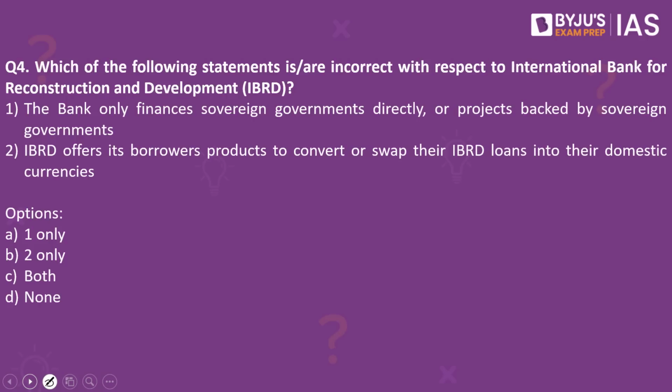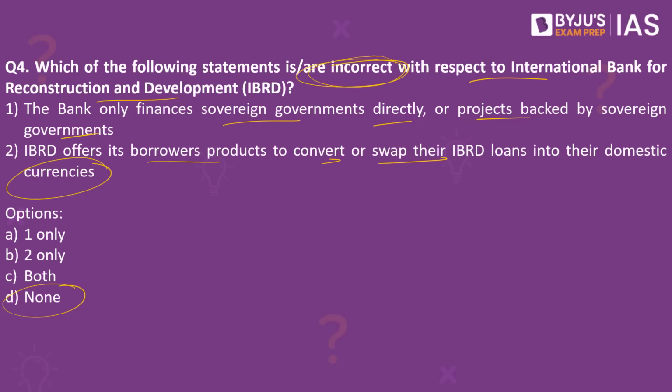Which of the following statements are incorrect with respect to the International Bank for Reconstruction and Development? The bank only finances sovereign governments directly or projects backed by sovereign governments. IBRD offers its borrowers products to convert or swap their IBRD loans into their domestic currencies. Which of the statements are incorrect? Since it is asking for the incorrect statement, the answer to this is none. Why? Because both the statements given here happen to be right.